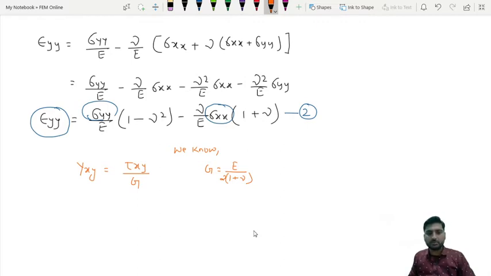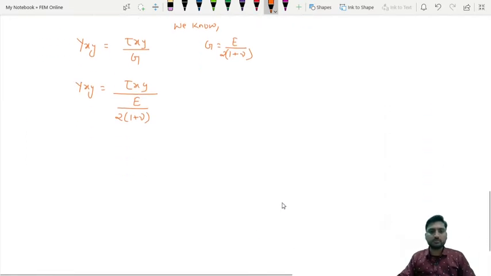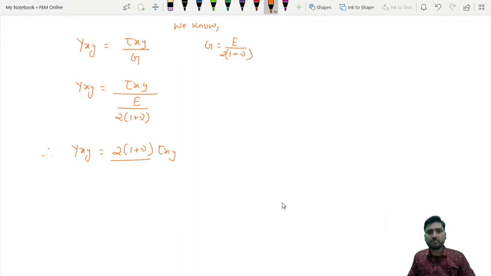So once you replace it, you will get gamma xy equal to tau xy upon, in place of G, E upon 2 into (1 plus nu). Now 2 into (1 plus nu) will go up. So therefore gamma xy will be 2 into (1 plus nu) into tau xy upon E. Okay, this is your equation number 3.